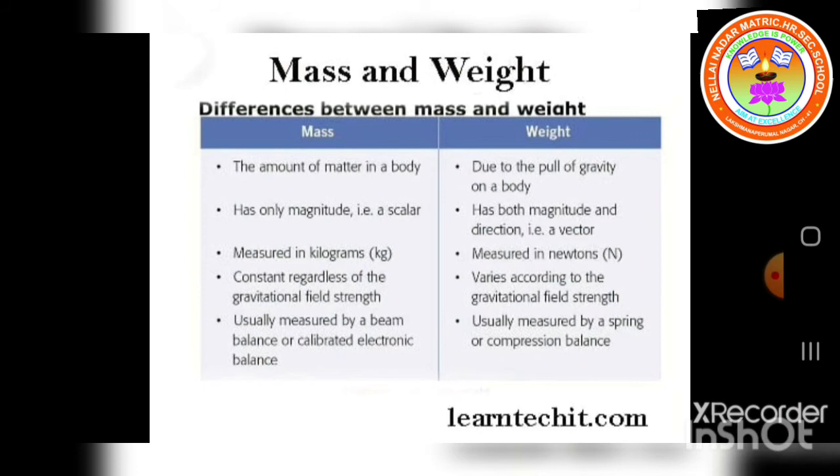Mass, I told you many times, is the amount of matter contained in a body. Weight is the normal force exerted by the surface on the object against gravitational pull. Mass remains the same everywhere, but weight varies from place to place. Mass is measured using physical balance. Weight is measured using spring balance. The unit of mass is kilogram. The unit of weight is Newton. I hope everybody understands, students.